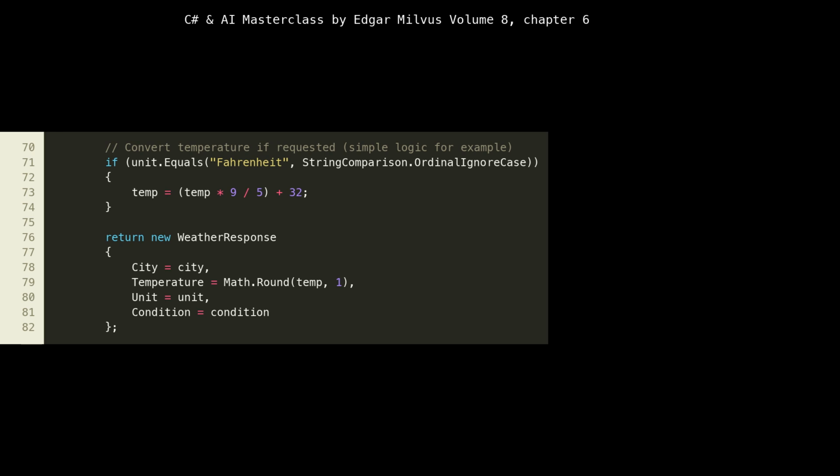This WeatherResponse object is what the Semantic Kernel will then serialize into JSON and pass back to the LLM. This structured return type is essential for the LLM to consistently understand the output of your tool, enabling it to formulate a coherent natural language response to the user.